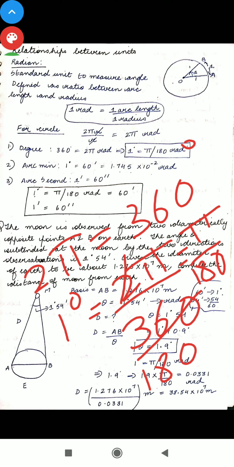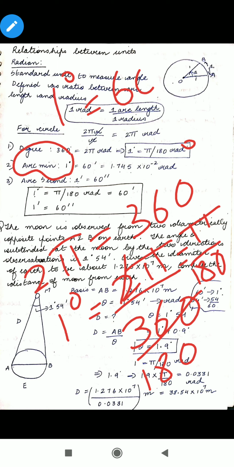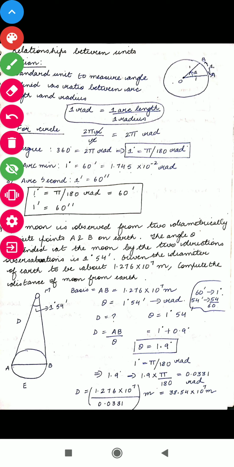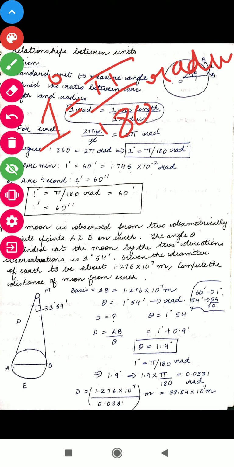And then the next thing is 1 arc minute. 1 degree is equal to 60 minutes, and 1 minute is equal to 60 arc seconds. I repeat it for you because you have to be very clear in this: 1 degree is always equal to pi by 180 radians. If you want to convert something into radians, you have to multiply it with that. Then 1 degree is also equal to 60 arc minutes, or 1.745 into 10 to the power minus 2 radians.